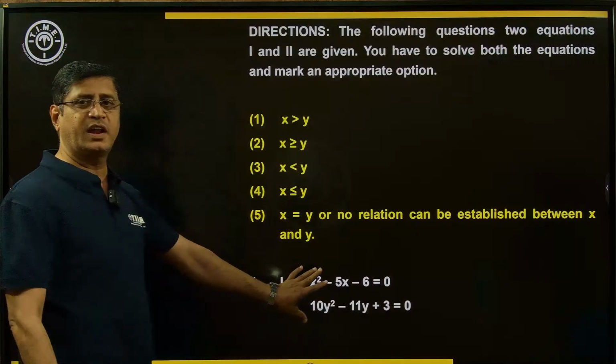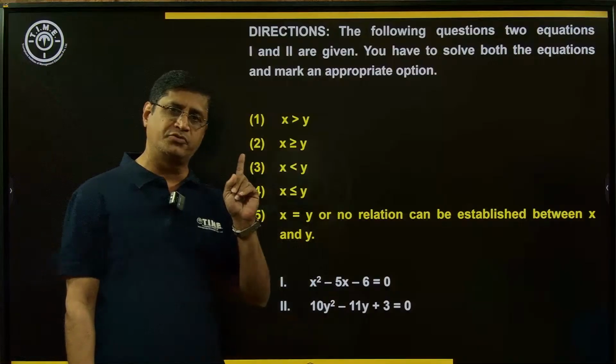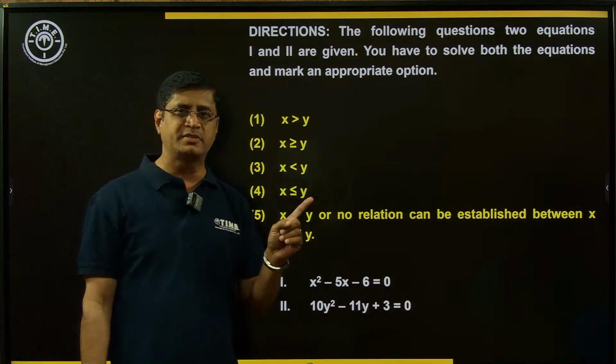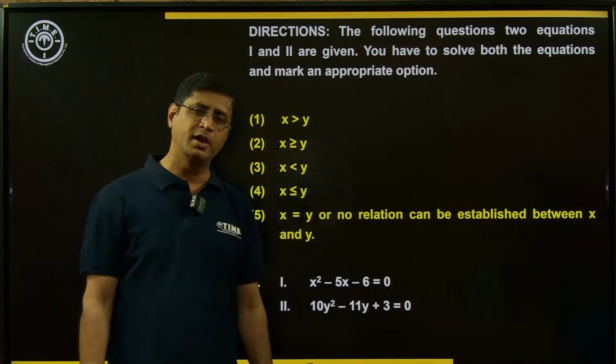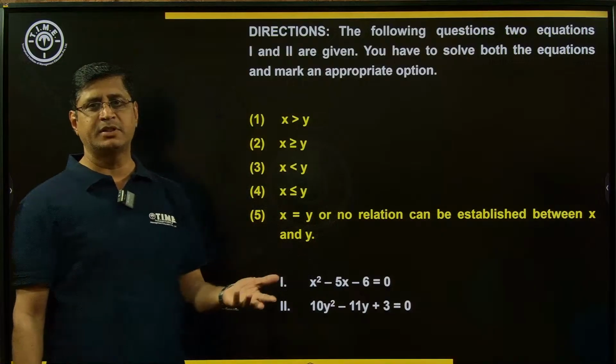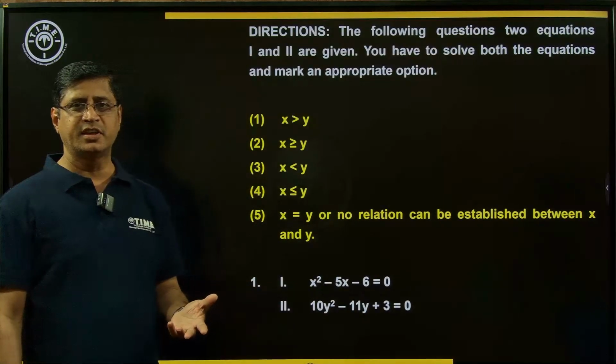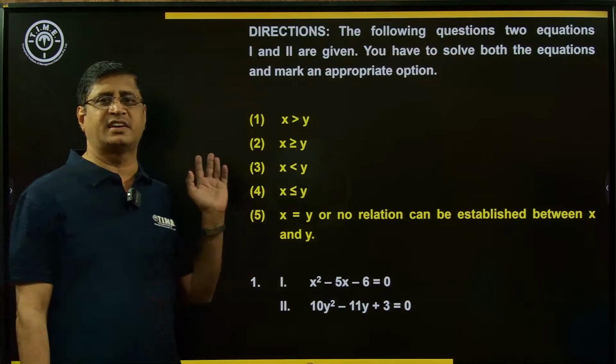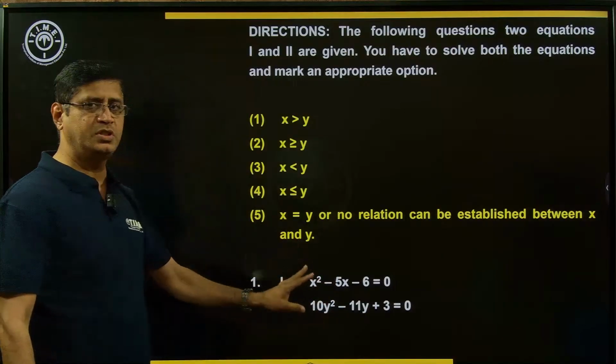My dear students, we can answer the question in 2 ways. One is by using the formula, minus b plus or minus under root b square minus 4ac, by 2a. The second approach is the factorization method. It is suggested to solve the question by using the factors.